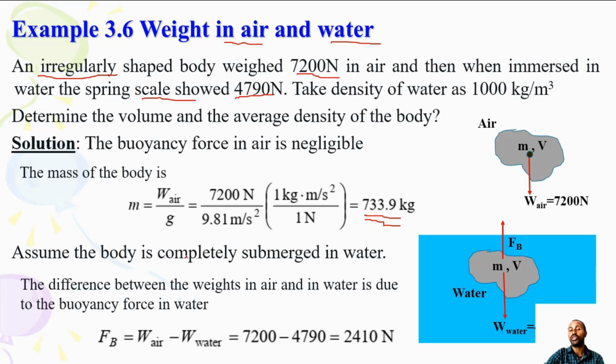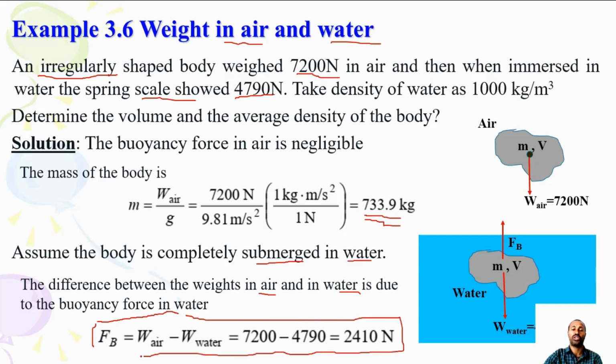So assume the body is completely submerged in water. If the body is submerged in water, the difference between the weight in air and water can be computed, which is just due to the buoyant force of water. So this is the buoyant force. Once you calculate this buoyant force, I think it is important in any calculation. So the buoyant force is the weight in air minus the weight in water. Then you have 2,410.